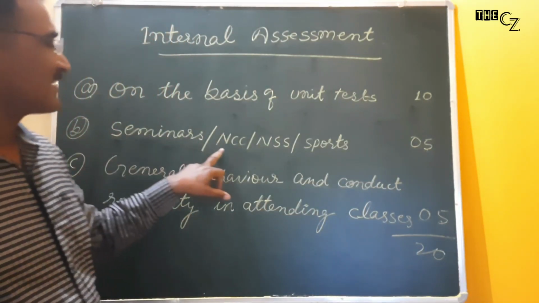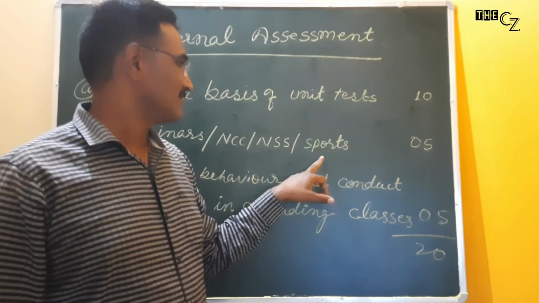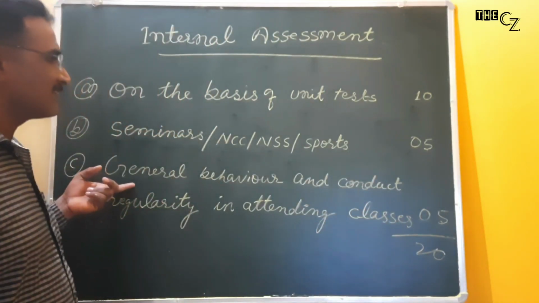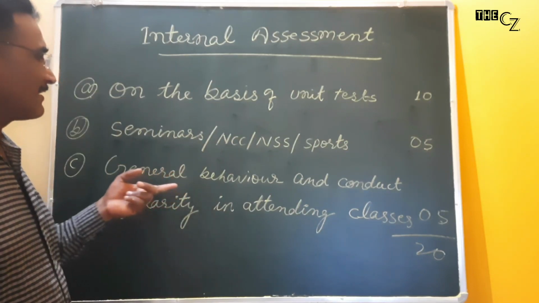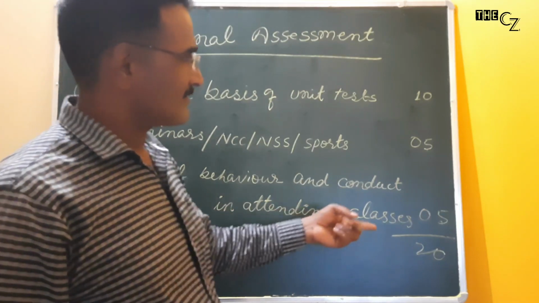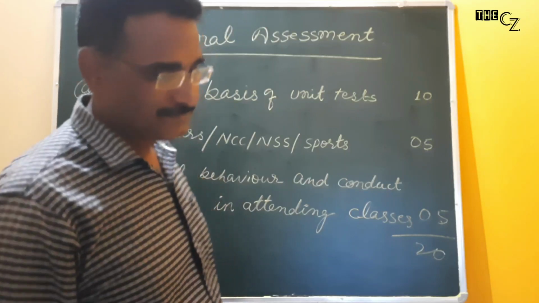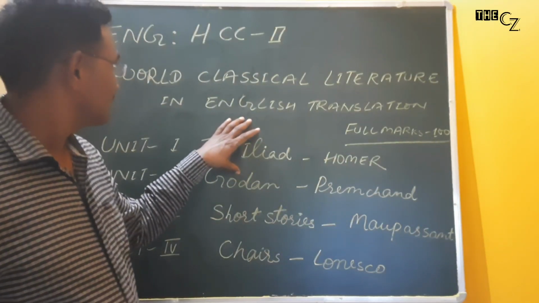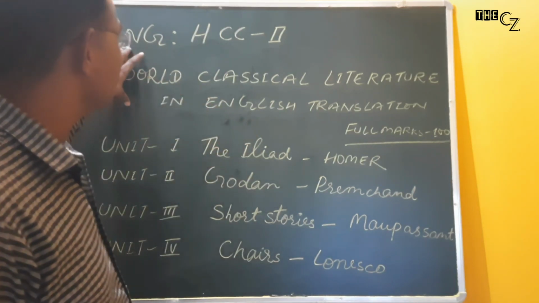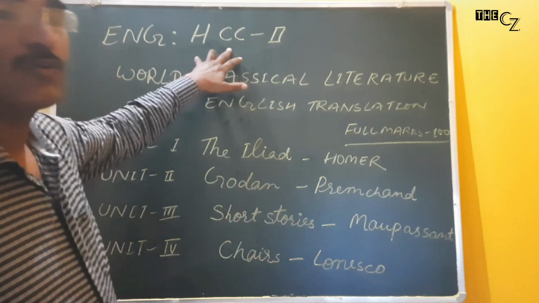Point 2, seminars, NCC, NSS, sports and extra activities. From that you can get 5 marks. And if you attend the class regularly and if your behavior is satisfactory, then you can get 5 marks. That will be 20 marks. That is the internal assessment. Now we will discuss Paper 2, that is HCC, Honours Core Course 2.